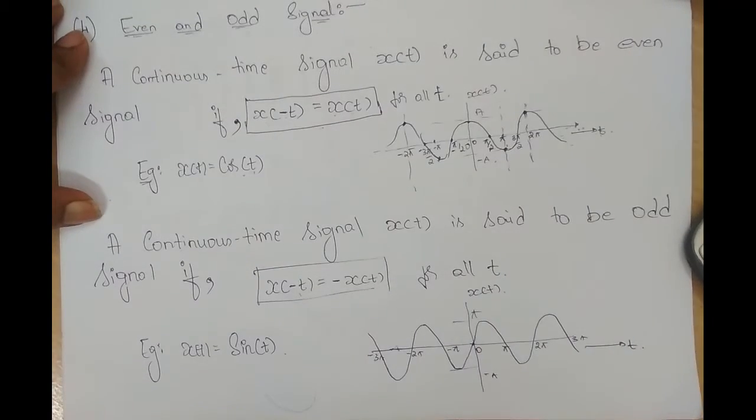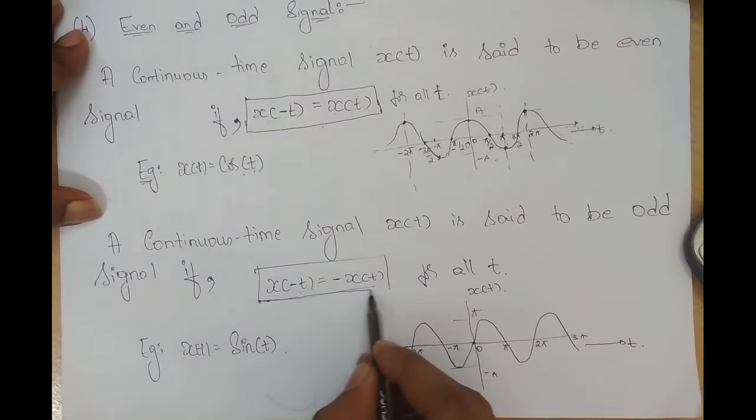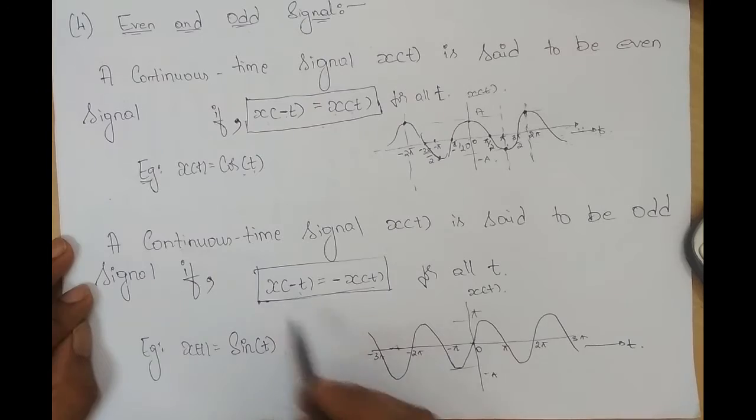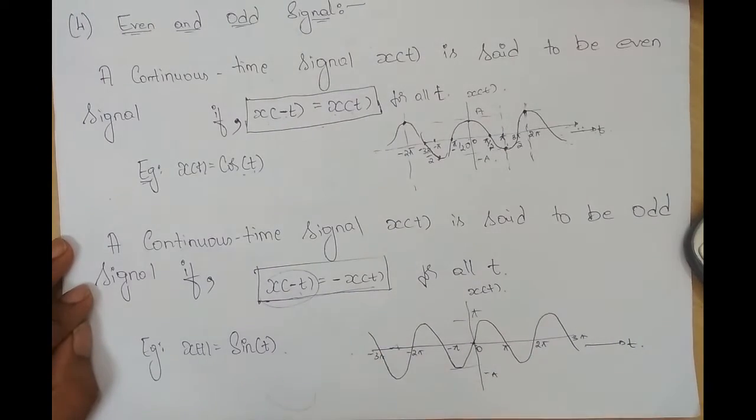So what does the condition say? The amplitude at any time interval in the negative side of t, why did I say negative side of t? Because I have minus t.